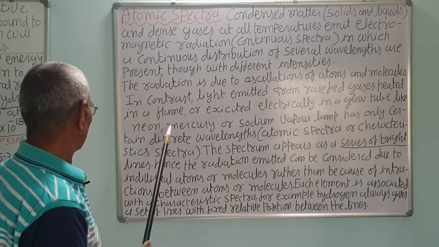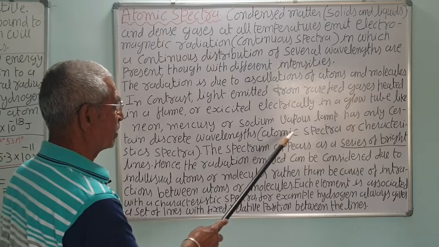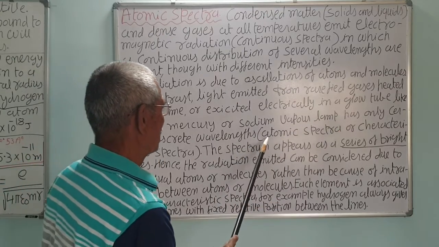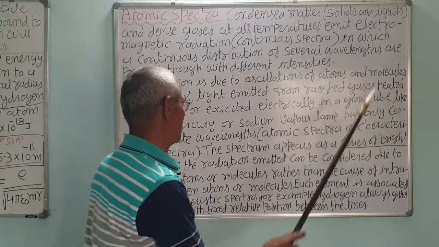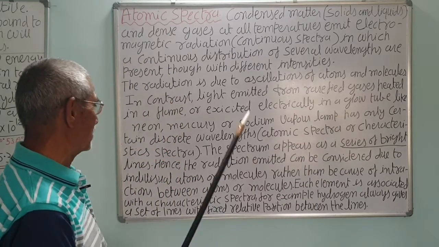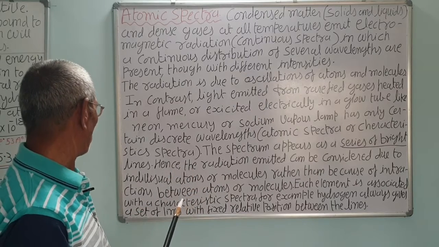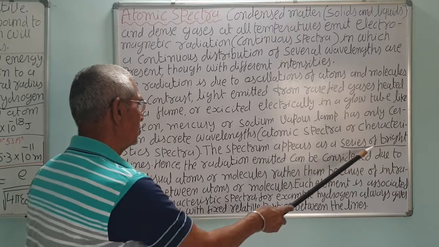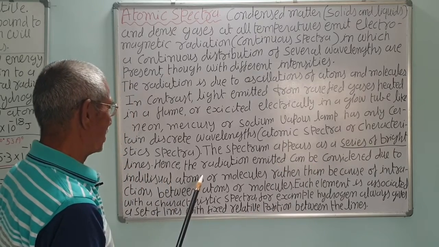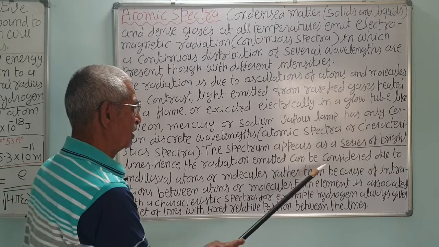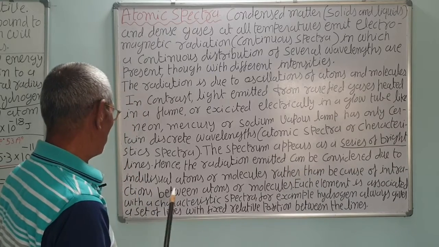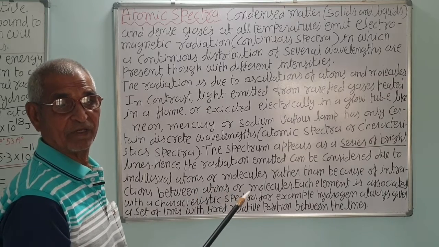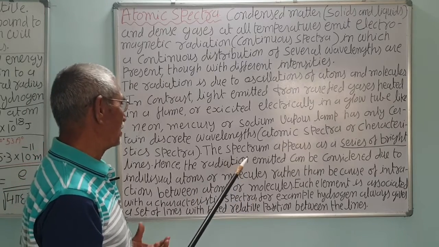That is correct. So mercury and others give the line spectra, characteristic, discrete wavelengths. That is called atomic spectra or characteristic spectra or line spectra. There are lines and the position of lines is also fixed. That doesn't change. The spectrum appears as a series of bright lines. Hence, the radiation emitted can be considered due to the individual atom. So it is a characteristic of the element. If yellow light, you can say it is sodium.